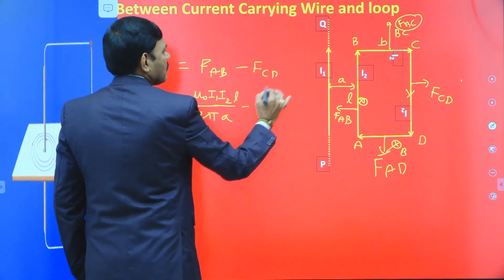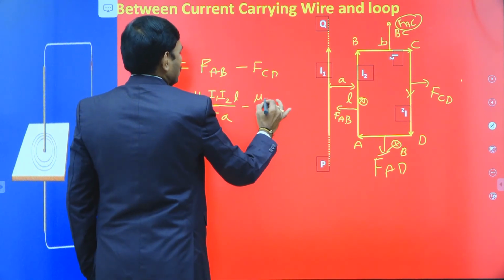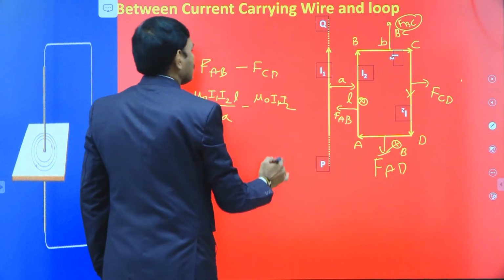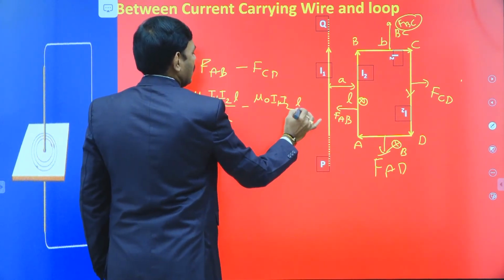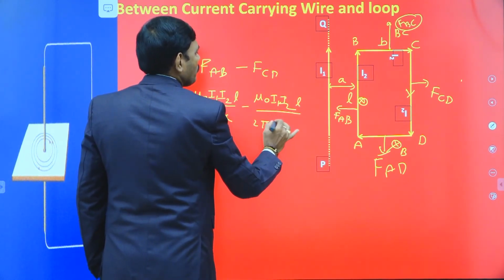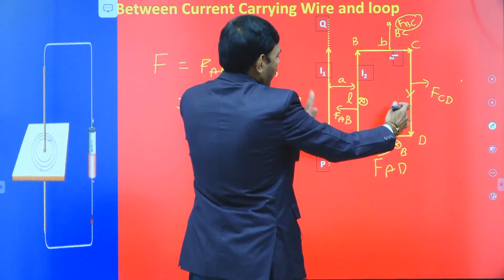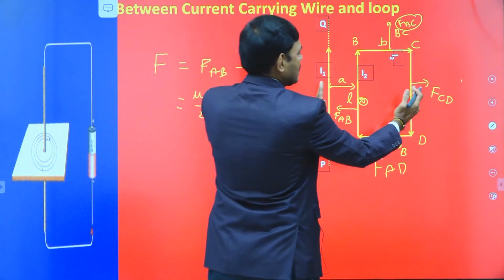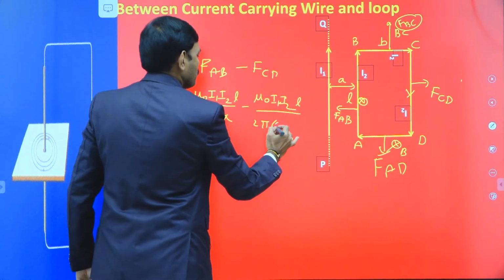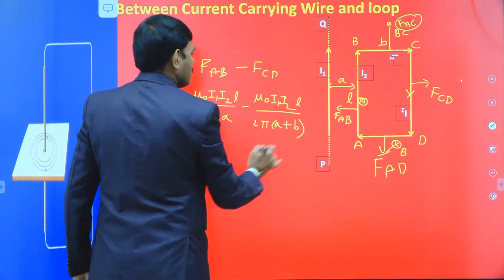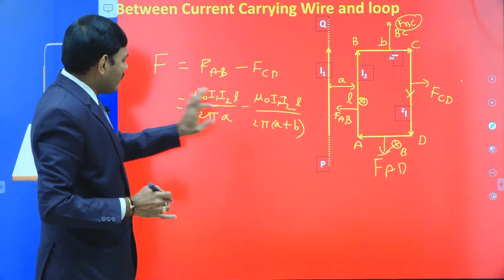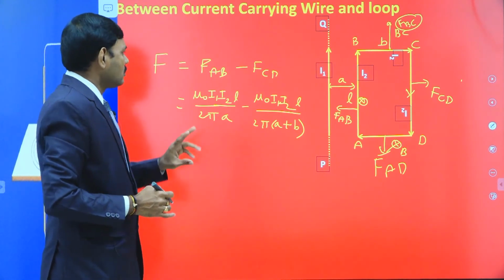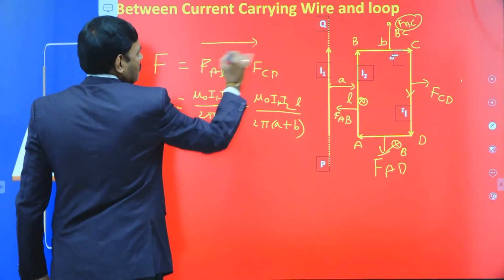Minus, on the second wire, mu naught I1 I2 L divided by 2 pi, here also carrying the same current I2 with length L, but the distance of the CD wire from the first wire is A plus B. So this total distance is width plus A, so A plus B. These two are not equal in magnitude, that's why they do not cancel. The first one is more than the second one. That's why you get a positive value. So the net force is in the outward direction.